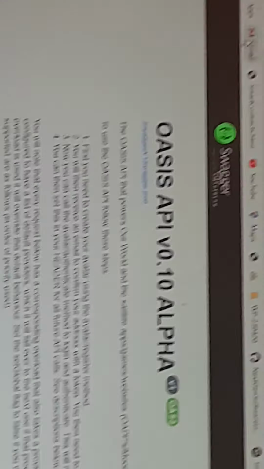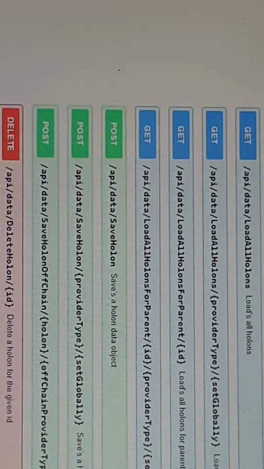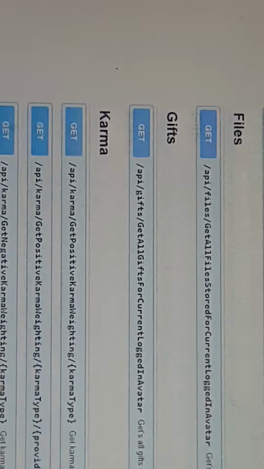Anyway, check that out. It's version 10 alpha, but version 11 I'm about to release, which is going to have the seeds already. The seeds API is in here, but it's just stubs that haven't got any code behind them. Now I'm adding the code behind it. That's what I'm doing. You've got the data API, you've got the Karma API. I finished the Karma API and the Gifts API. I'm about to put in the badges. Gifts is going to be fleshed out a lot more. The Mapping API is going to be done very soon as well.